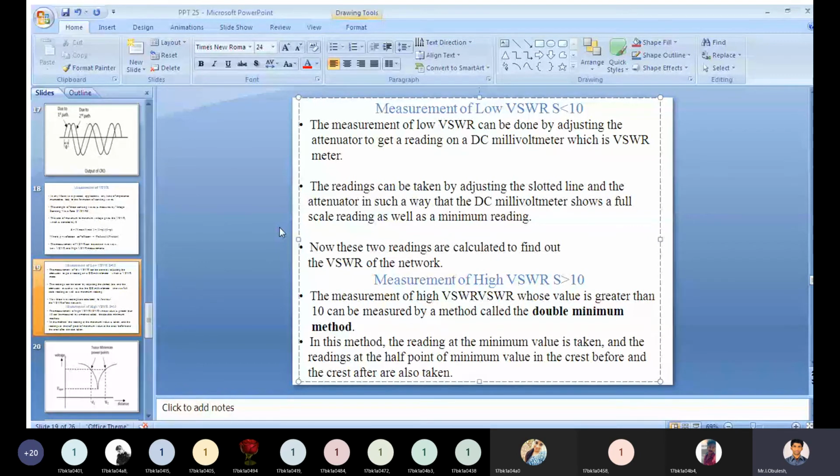The measurement of high VSWR whose value is greater than 10 can be measured by a method called the double minimum method.